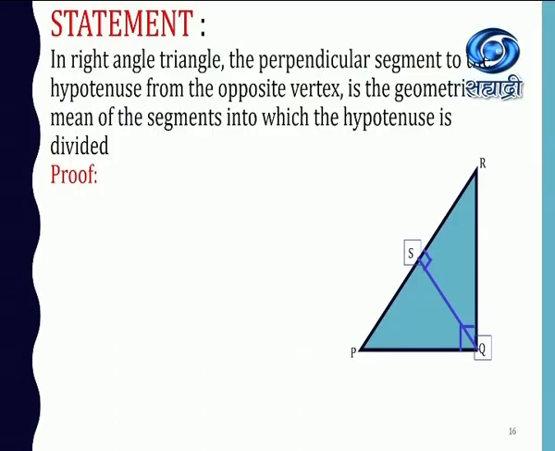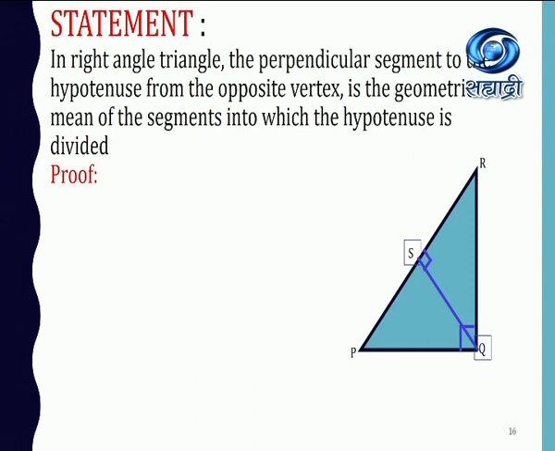Next is geometric mean. The statement goes this way. In a right angle triangle, the perpendicular segment to the hypotenuse from the opposite vertex is the geometric mean of the segments into which the hypotenuse is divided. Here, the right angle triangle given is PQR. From Q, that is the angle opposite to the hypotenuse, the perpendicular has been drawn to side PR, the hypotenuse. So that perpendicular segment is SQ or QS.